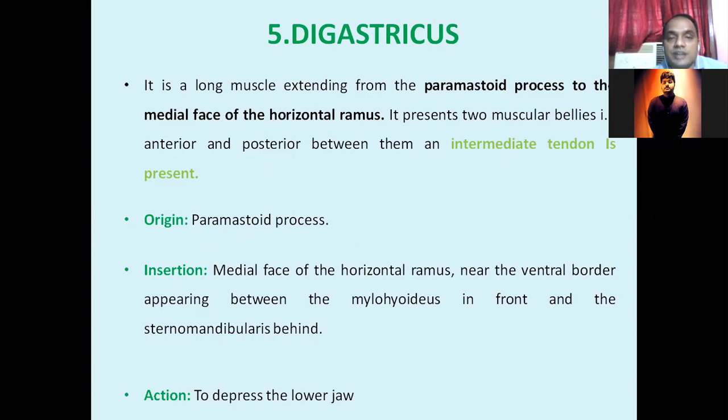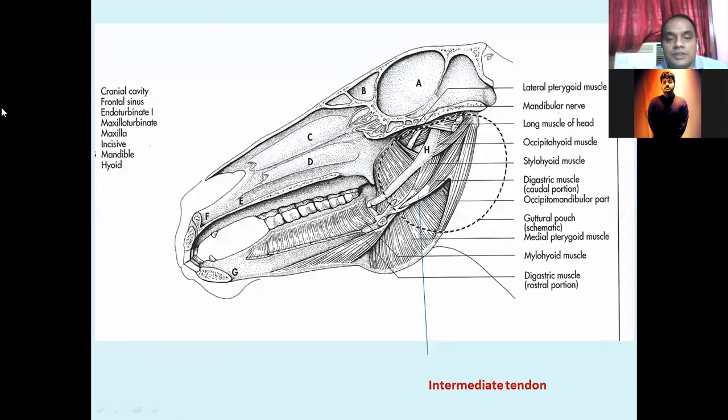You see where the digastricus muscle is. You see here, this one. This is the digastricus muscle. It arises from the paramastoid process, goes like this and up to here. Yes, this is the digastricus. You see the first valley. This is the first valley of the digastricus muscle, or you can say the posterior valley. Here is the anterior valley of the digastricus muscle.